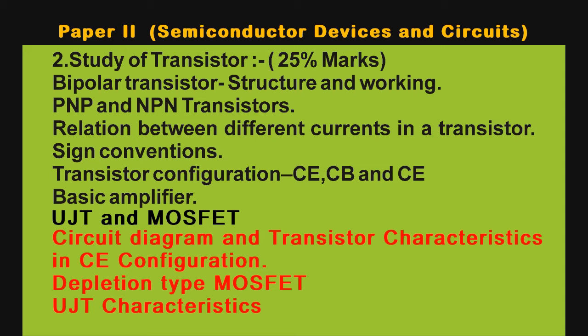Then how amplification is done with the transistor. That amplifier is called a basic amplifier, and that has to be studied. There are some unipolar transistors which are called UJT and MOSFETs.